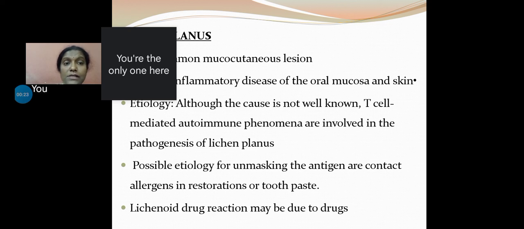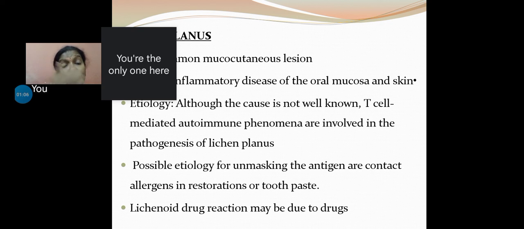The etiology is thought to be an inflammatory disease. Now emerging evidence suggests that it is an autoimmune disorder. This tends to affect the oral mucosa as well as the skin. That's why it's called a mucocutaneous lesion. Though we don't know the exact etiology, it is thought to be related to a T cell mediated autoimmune process. Okay, because of the high aggregation of lymphocytes, it was initially thought to be a chronic inflammatory condition.